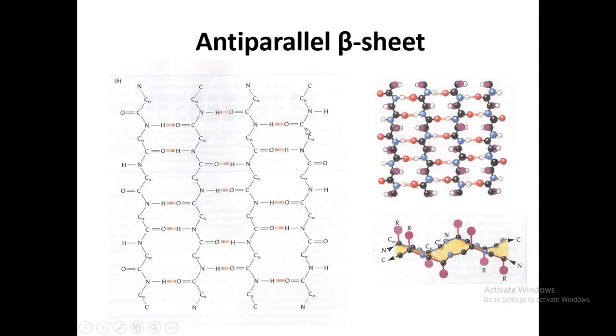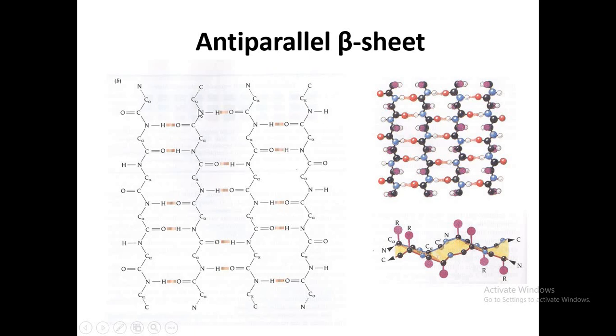You can see here this is a beta strand and it has a direction. What direction does it have? Here it is C to N, C terminal to N terminal. However, another strand that is present adjacent to this strand has direction N to C. So this is the anti-parallel.